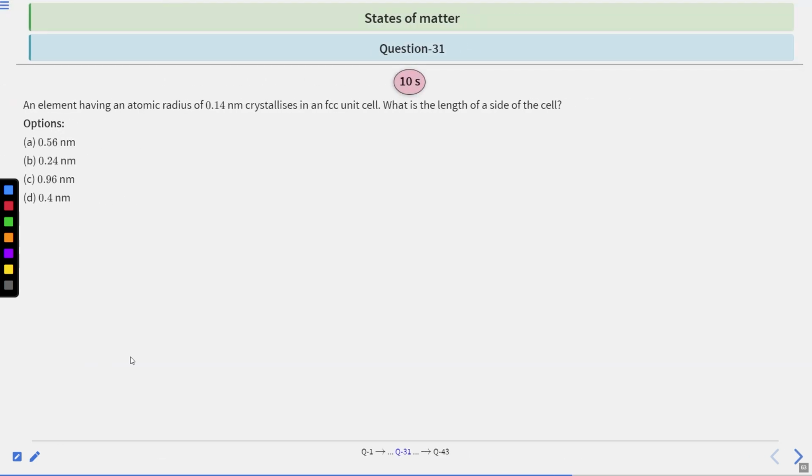Moving to question number 31. An element having an atomic radius of 0.14 nanometer crystallizes in an FCC unit cell. What is the length of the side of the cell? Options are 0.56 nanometer, 0.24 nanometer, 0.96 nanometer, and 0.4 nanometer. You have 10 seconds to solve this question. After that, we will see the answer.